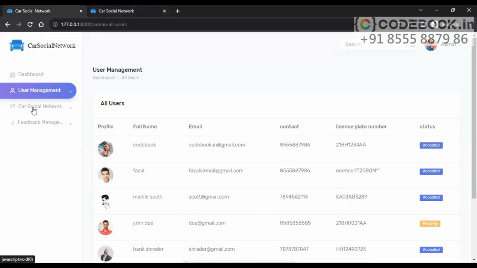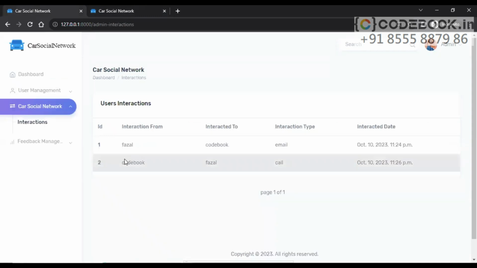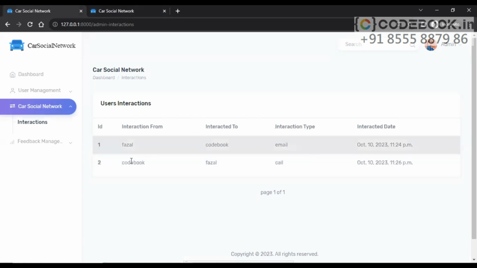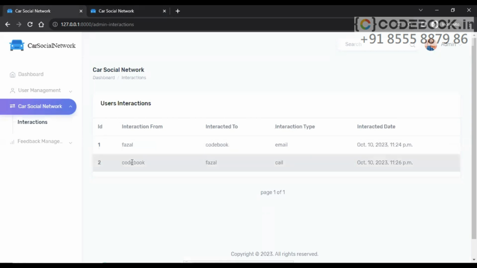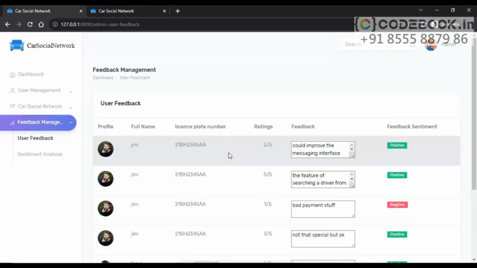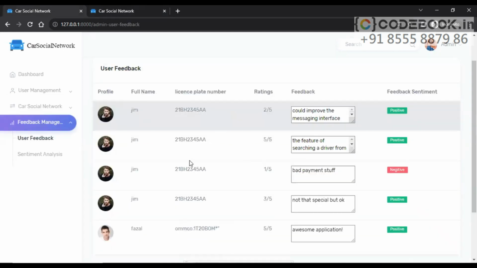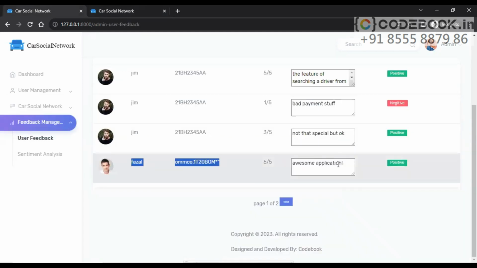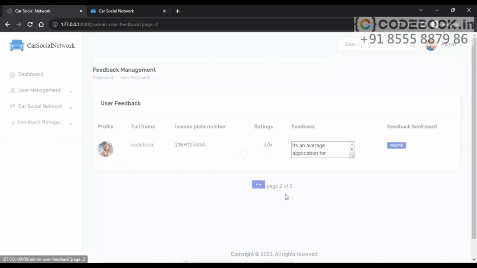User management we have seen. Now under social network, we have an option here, interactions. Two interactions are made here. One is Puzzle and another is Codebook. And under feedback, if we go, user feedback is there. What are the feedbacks they have given? Here it is: awesome application, positive feedback. If we go to the next page, we can see the second user also gave feedback, which is neutral.